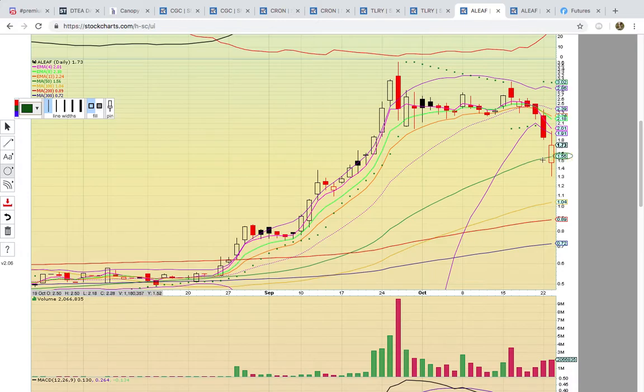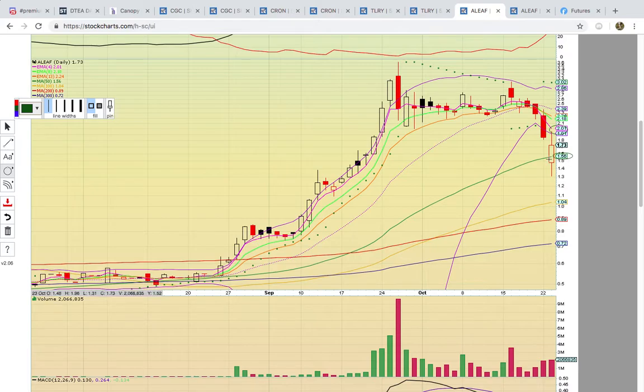It bounced right off of the 50-day simple moving average at 156. Keep in mind, whenever you get a retrace for a stock that's in an uptrend and it pulls back to the 50 simple moving average, if that level holds, that's the reload level. Many times stocks will bounce off of that level. Now it has to get back above 201. That's EMA 4 there. If it's trading above 201, that's going to be your signal that there's a continued bounce. Today's candle formed below the lower Bollinger Band, so the candles are likely to work their way back into the bands, but it's going to have to turn that EMA 4, that $2 level, into support.